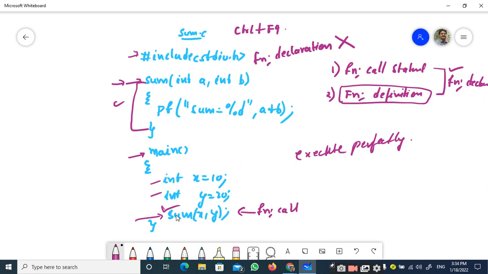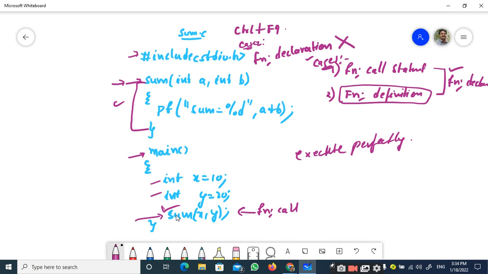The first case is where the function definition is given after the function call statement. In such cases, the function declaration is mandatory. The second case is where the function definition is given before the function call statement. In such a case, the function declaration is not mandatory.